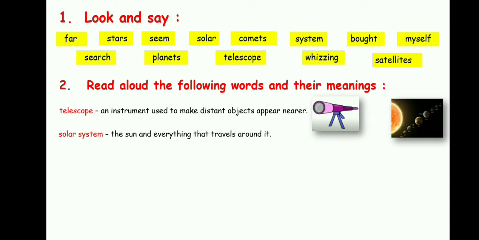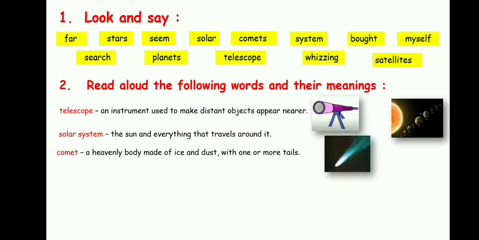Solar system, I just showed you that. The sun and everything that travels around it. Here you have a picture of the solar system. Comet, a heavenly body made of ice and dust with one or more tails. Here you can see it spreads. Whizzing, moving quickly with a sound. So we have a comet which whizzes. It makes a sound, moving swiftly, fast.